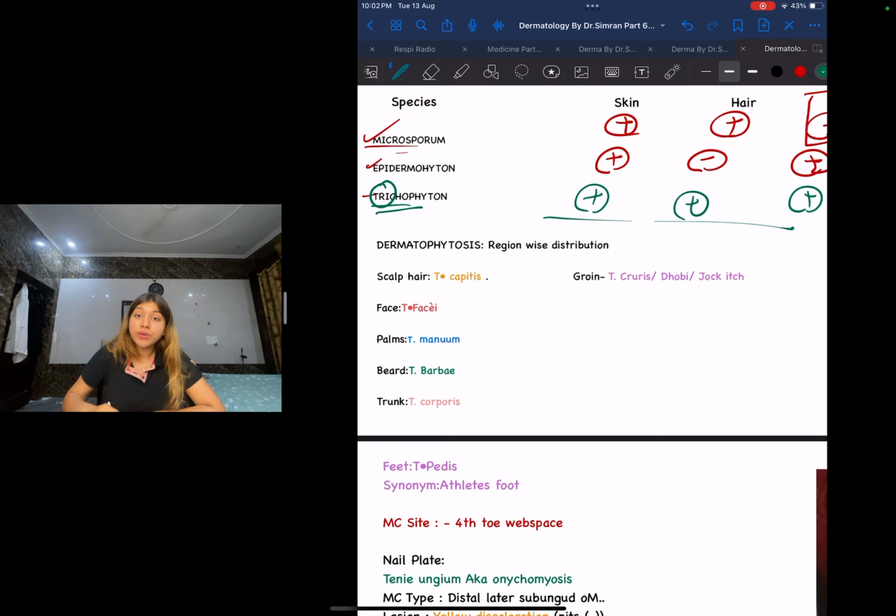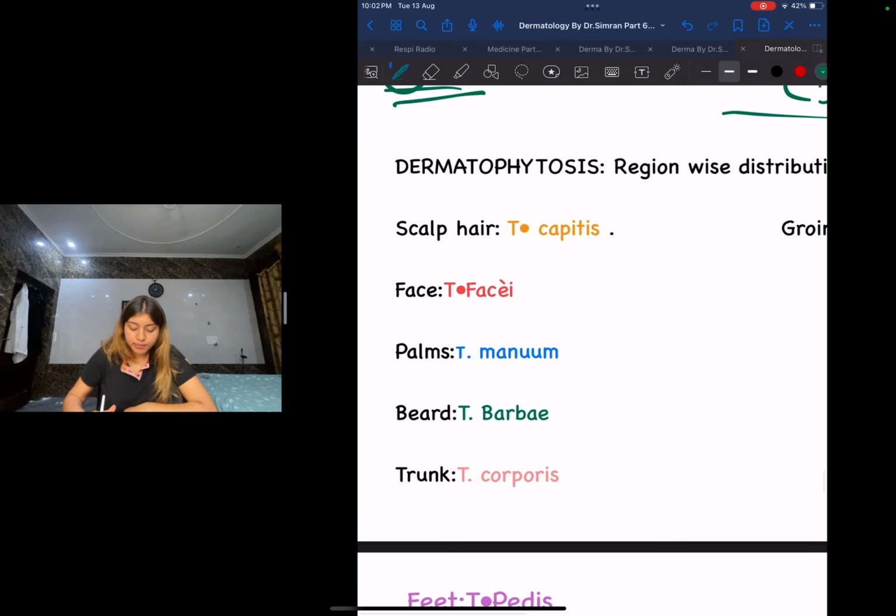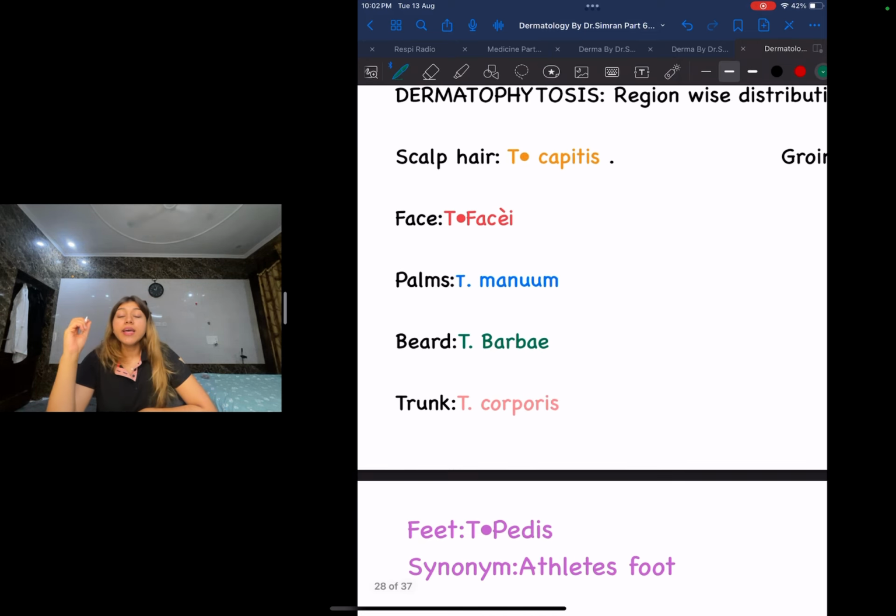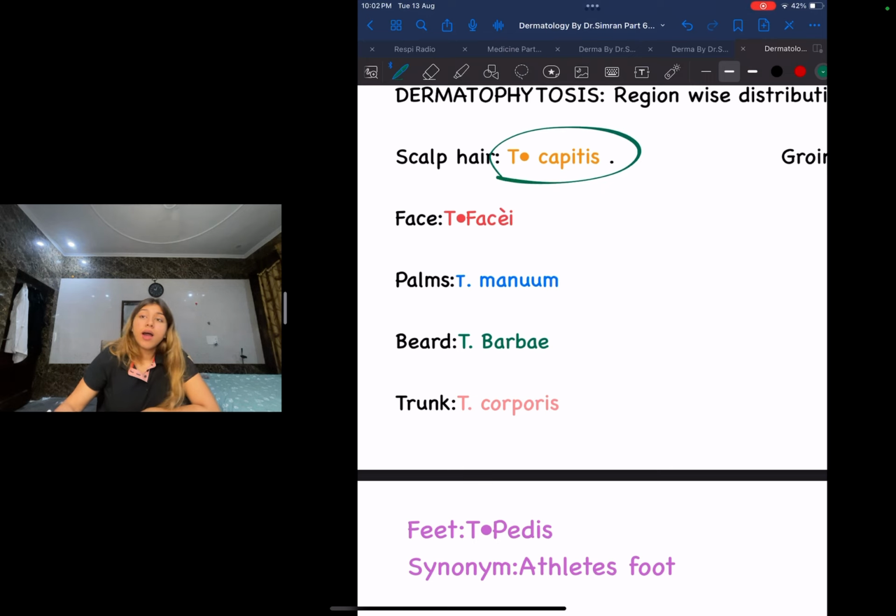On the basis of region, how are we classifying these fungus? Now guys, if there is going to be the fungus of your scalp hair, that will be called Tinea capitis. How am I going to remember, guys? Cap, where do we wear a cap? On our head, right? So that is why scalp hair fungus is going to be your Tinea capitis. Understood? Tinea facie is going to be the fungus of your face. It is written in the word itself, that is going to be involving a face.